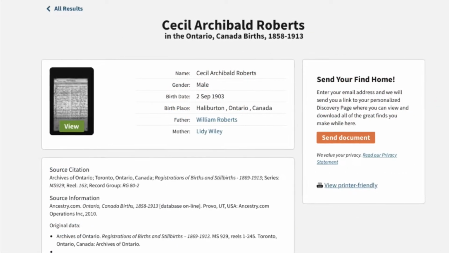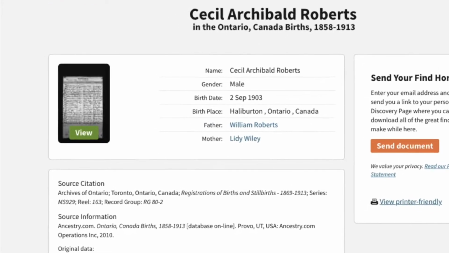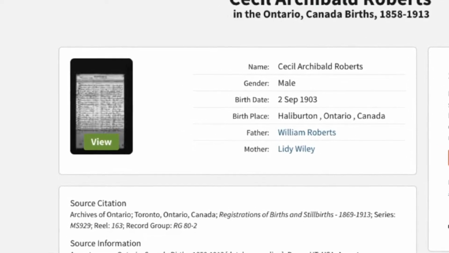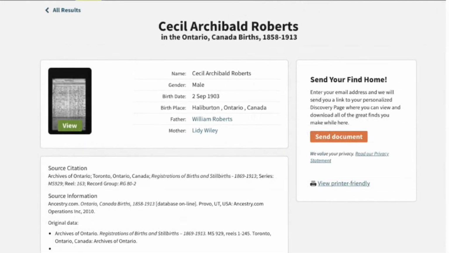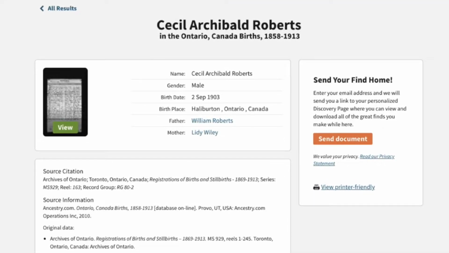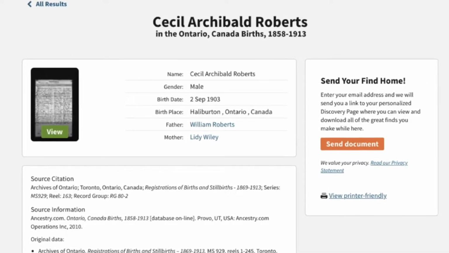The record includes a button to view the document. That will be a scanned image from the old registration book where his birth was recorded, and we'll look at that in a minute. The record also includes a transcription of some, but not all, of the data from his entry in the old book, and it gives his name, gender, birth date, and so on.